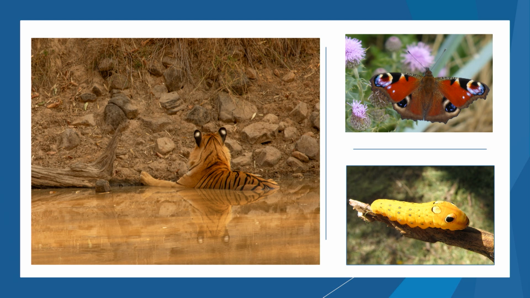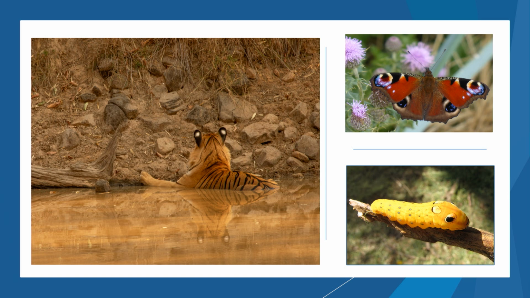So look at the two pictures on the right over there. You'll see the butterfly and the caterpillar, especially the caterpillar in the bottom right corner. You see how the caterpillar has that big black dot? It kind of looks like an eye, but that is not an eye. But because it looks like an eye, it makes this caterpillar look bigger than it really is to something that's hunting it. If you see that big eye, you think that it is an organism that's much larger than this. And so you would be less likely to hunt this.